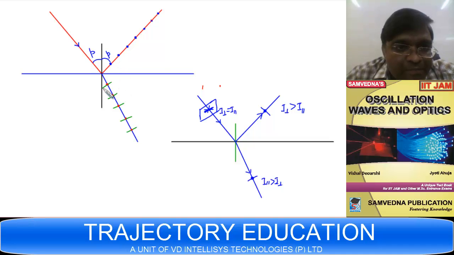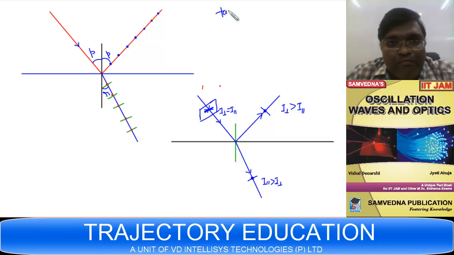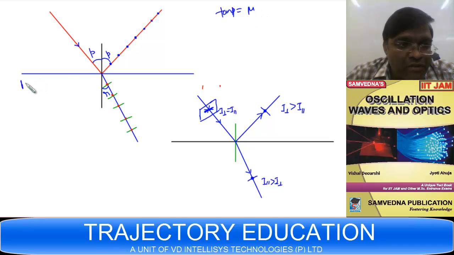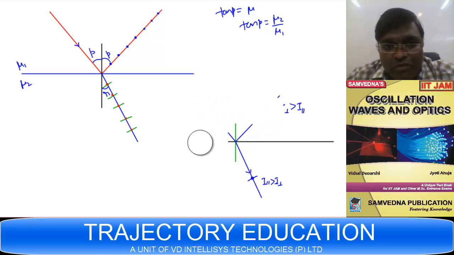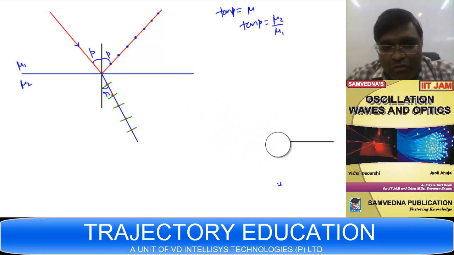This angle is P, and this is R. The angle P is given by tan P equals mu. If this is mu 2 and this is mu 1, then I can write tan P equals mu 2 upon mu 1.